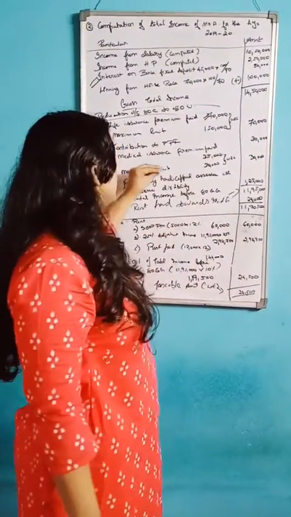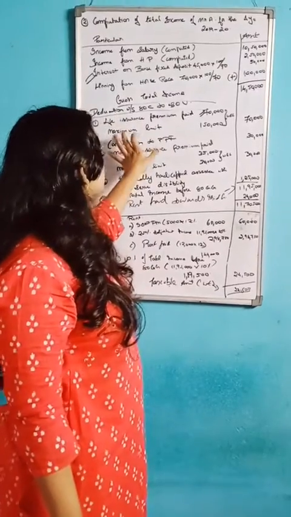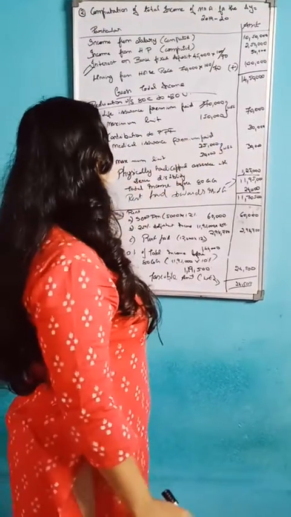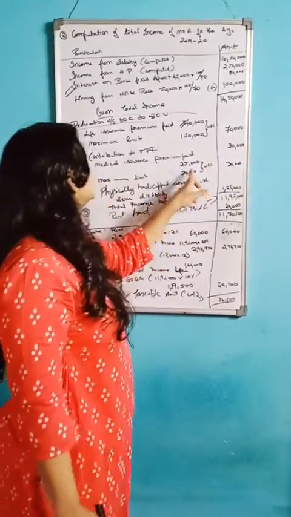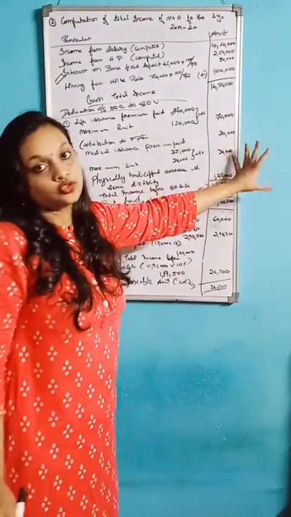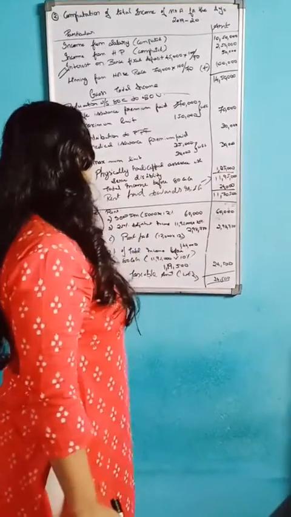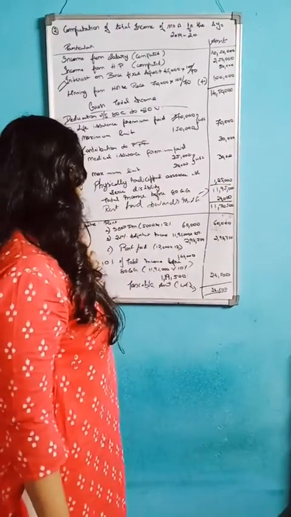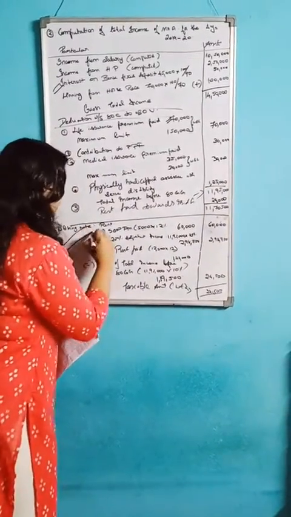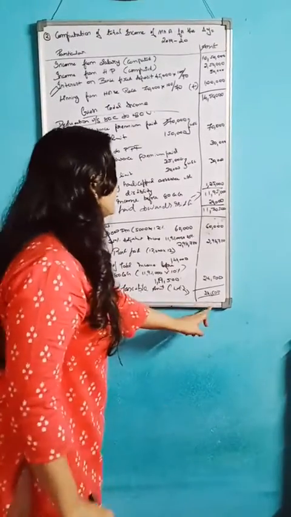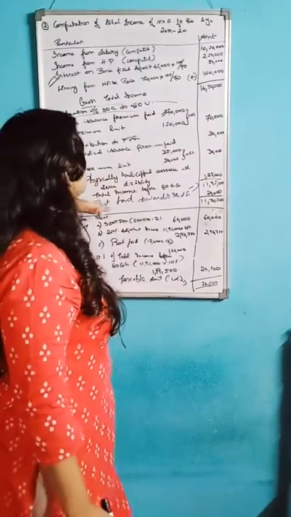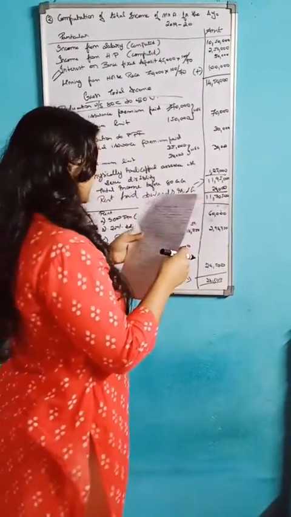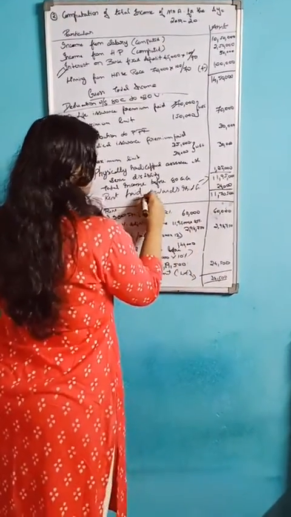And the life insurance maximum limit is 1,50,000. Then medical insurance, the maximum limit is 30,000. Whichever is less, that amount you should write in the amount column. And after that, you should do a working note about rent. After doing rent, you should calculate here. And the last answer you will get is the total income.